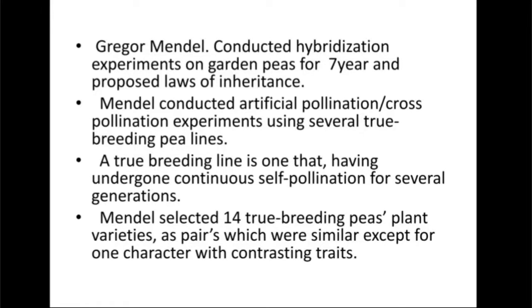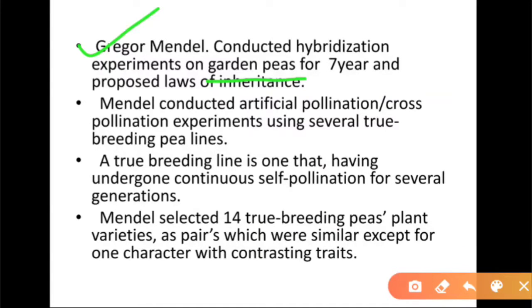Mendel's law of inheritance. Mendel conducted the experiment on the garden pea. Gregor John Mendel is the father of genetics because he was the first person who conducted experiments on the basis of genetics. So that's why he was awarded the title father of genetics. He conducted hybridization experiments on the pea plant for about 7 years.